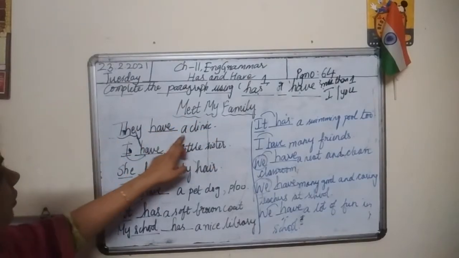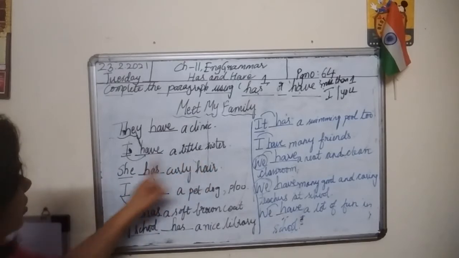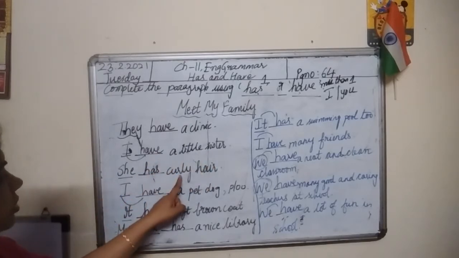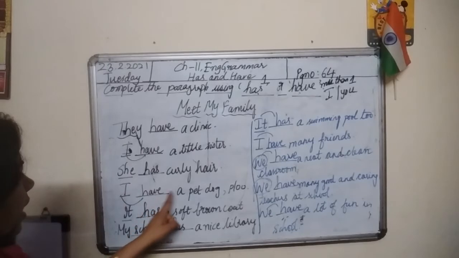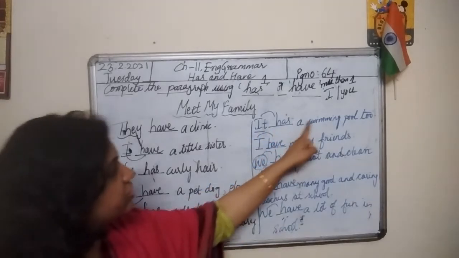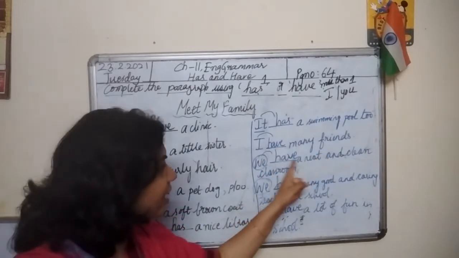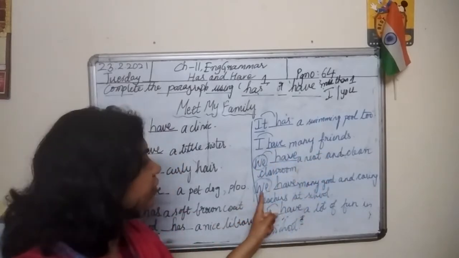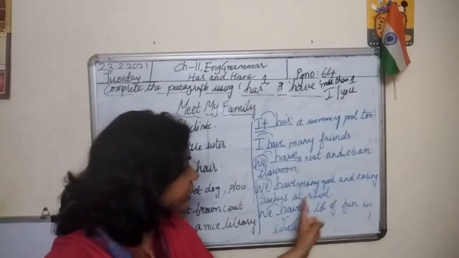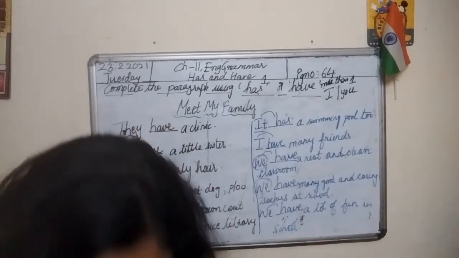Then meet my family. They have a clinic. I have a little sister. She has curly hair. I have a pet dog, Blue. It has a soft brown coat. My school has a nice library. It has a swimming pool too. I have many friends. We have a neat and clean classroom. We have many good and caring teachers at school. We have a lot of fun in school.